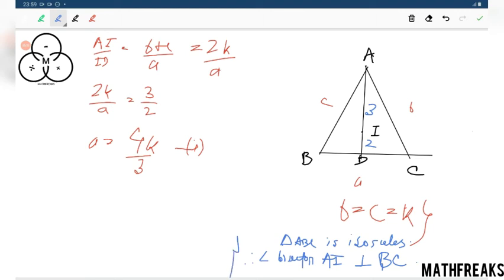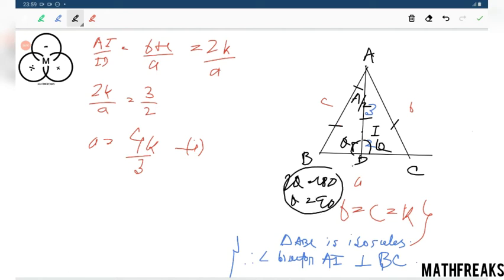Now those who are wondering why: this side, this length and this angle, a by 2, this side is also common, this side equal, this side equal, so these are congruent, this angle equal, theta theta, 2 theta equals 180, theta equals 90. Simple one.